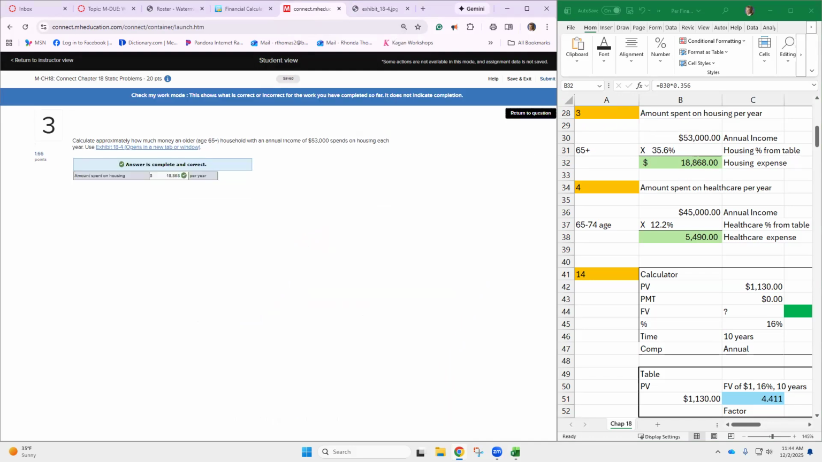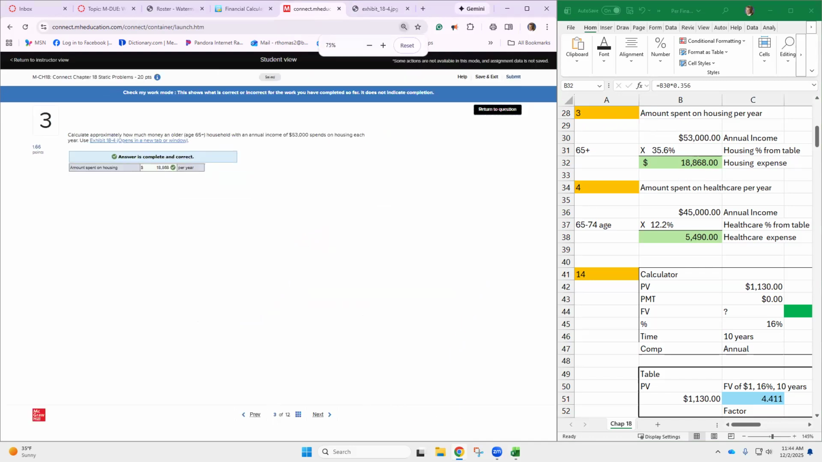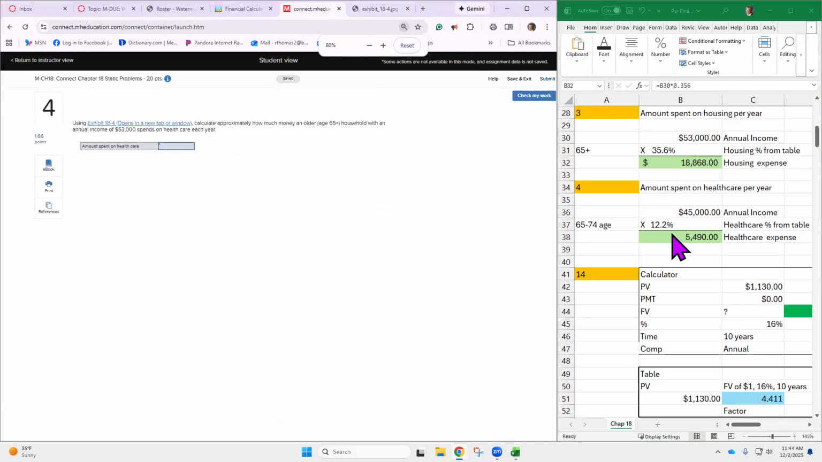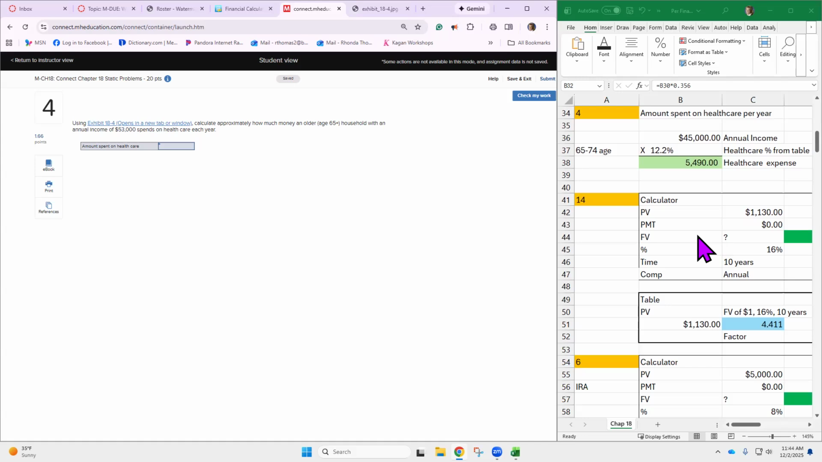All right, so now we're caught up. Now we're ready to move on. What else should we be looking at as we're starting to think about retirement? So you need to think about how much health care is going to be predicted to be, right? So that same income that we just had, let's put it in this one, which was 53,000. Our exhibit is for someone who is 65 and plus, right?